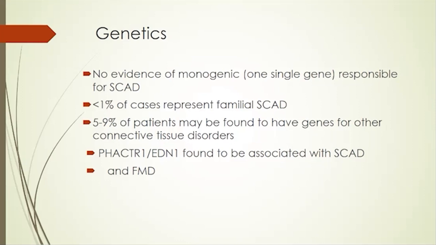It's not indicated. That said, if patients have a family history, other people in the family with dissections, with aneurysms, with unexplained deaths or injuries, then we might be more likely to screen them for other connective tissue disorders. And then, of course, the factor EDN1 has been associated with SCAD and fibromuscular dysplasia, and this is an area of ongoing research.